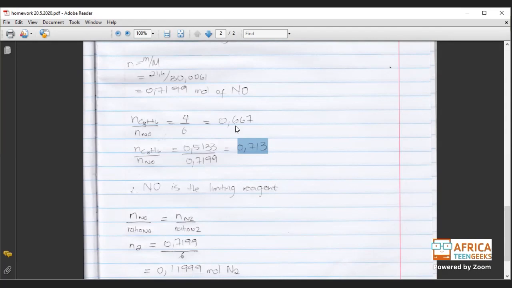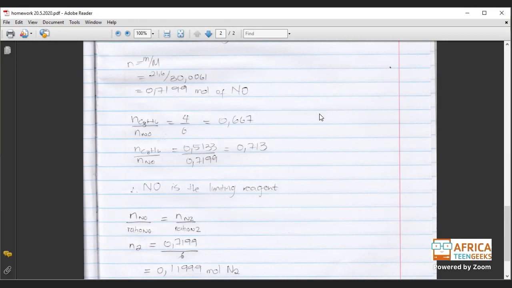So what does that mean? If it's greater than this one, it means our limiting reagent is NO, the one at the bottom. But if it was less, it would have been C3H6. Okay, so which means in this case, NO is our limiting reagent. Okay, so now that we have our limiting reagent, now we can go and find the product. Okay, because you need the limiting reagent to find the product. I hope everybody is still in line with me.